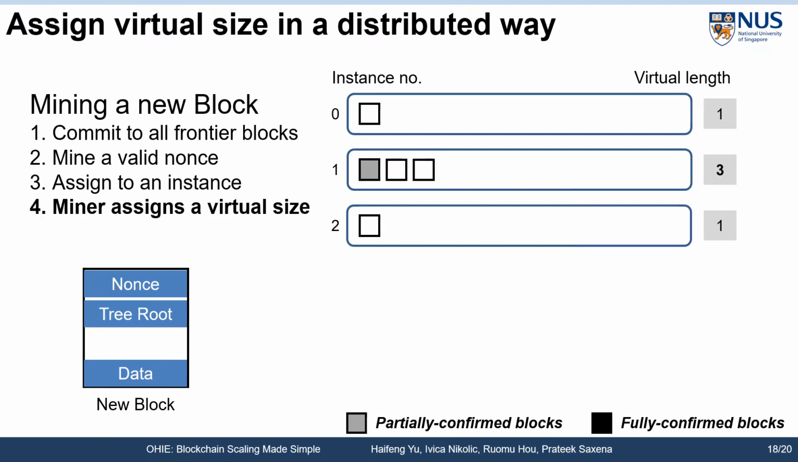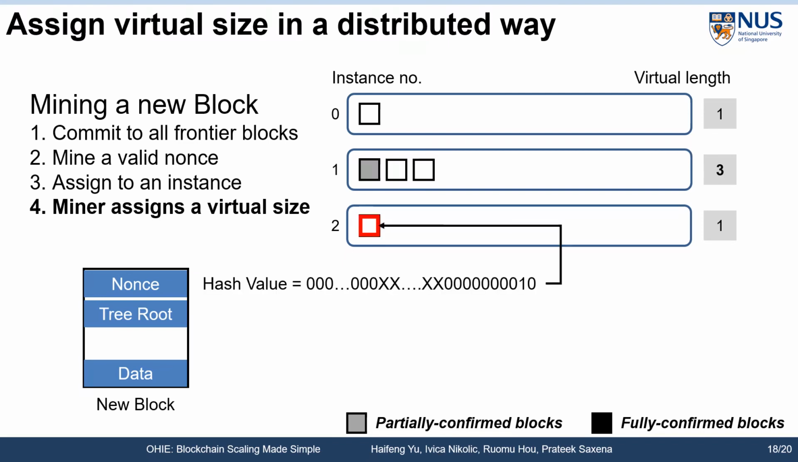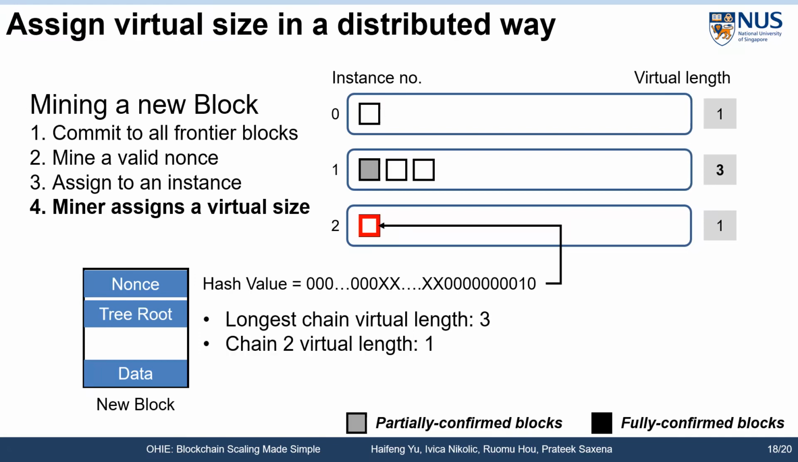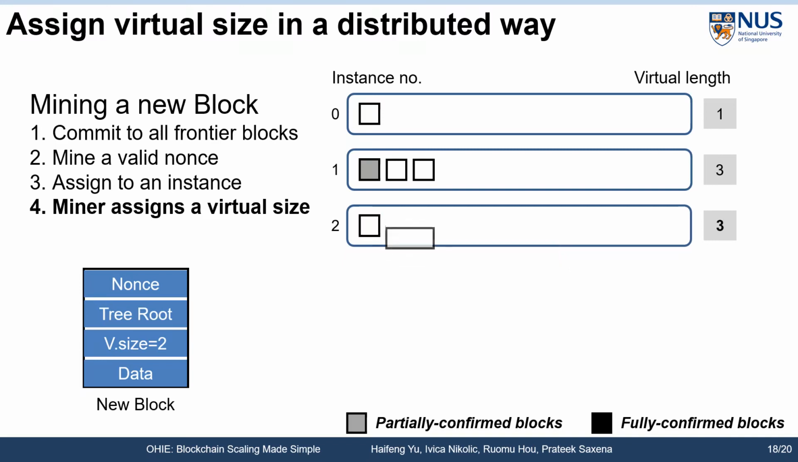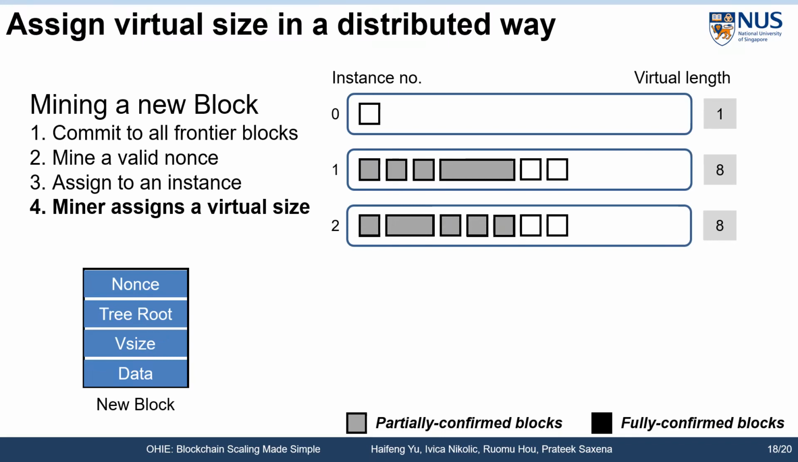Let's mine another block to illustrate the case where the virtual size is larger than 1. Let me skip the first 3 steps in mining a block and focus only on assigning the virtual size. Suppose a block is mined on instance 2. In the miner's view, the highest virtual length is 3, and instance 2 has a virtual length of 1, and hence the newly mined block should be assigned a virtual size of 3 minus 1, equal to 2, to make up for the difference. After the newly mined block is broadcast, we see that instances 1 and 2 now have the same virtual length. With this way of mining blocks, let's assume more blocks are mined on instances 1 and 2.